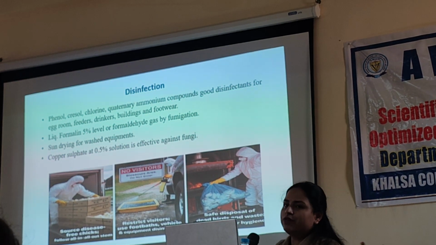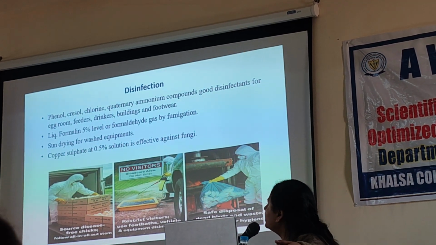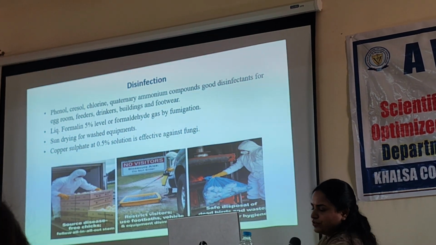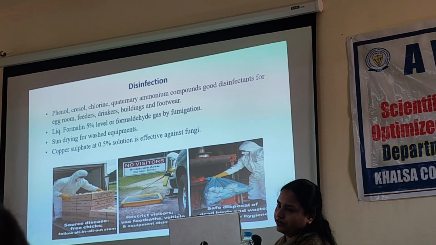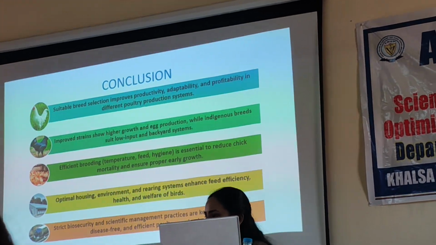Then sun drying of the equipment that we wash with water also. Then we can go for sun drying of these equipments. Copper sulfate 0.5% solution is good for fungal infections. These measures are also important. With this, I would like to conclude my presentation.